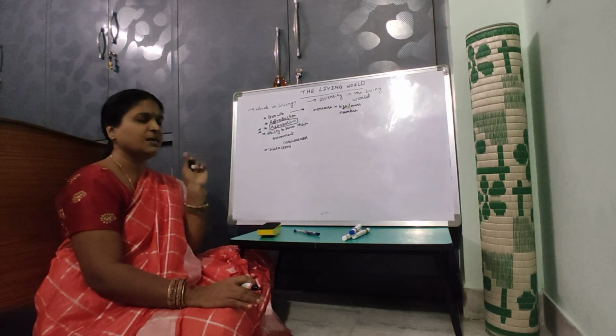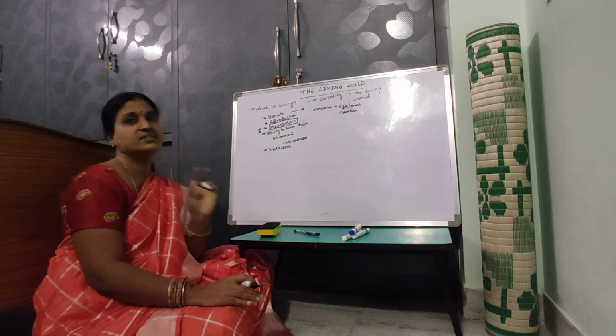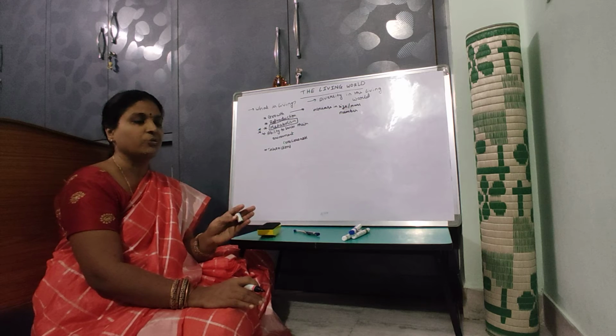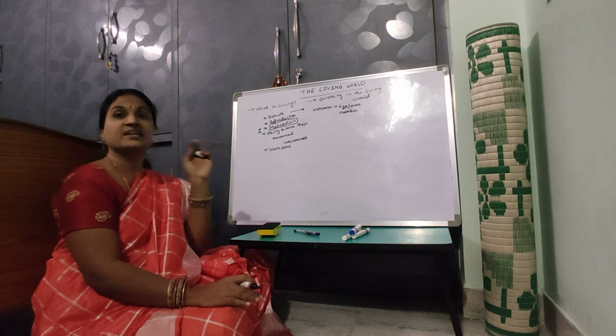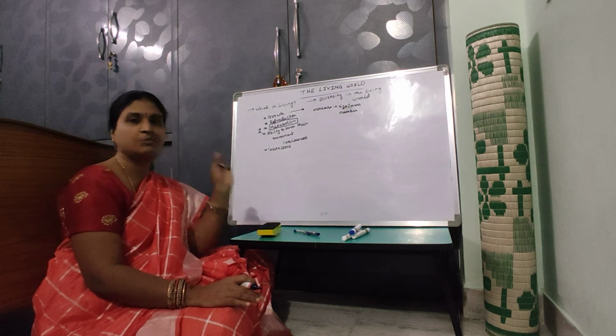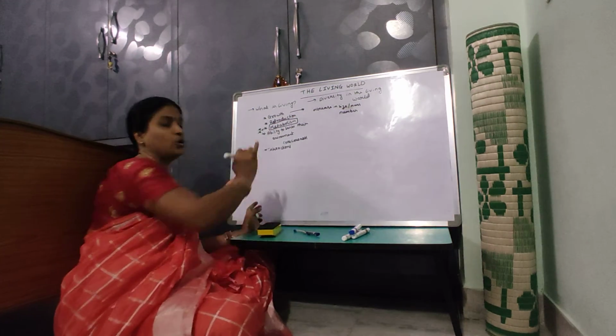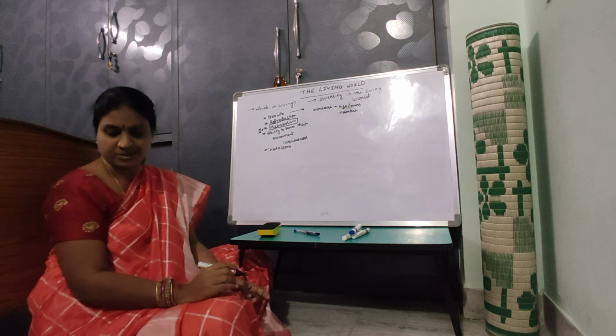This metabolism will be there when there is a cellular organization. If it is a dead cell, definitely the metabolism is not going to be there. But if cellular organization is there and metabolism is there, then definitely that organism is a living organism. So it is the defining property of living organisms.